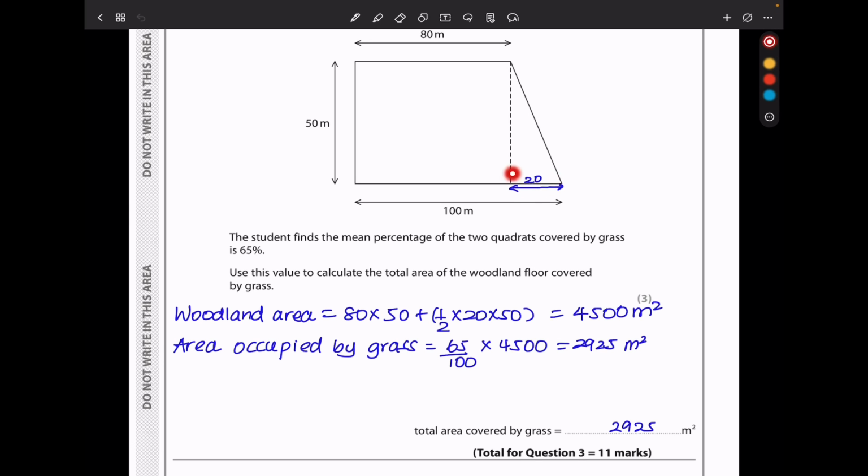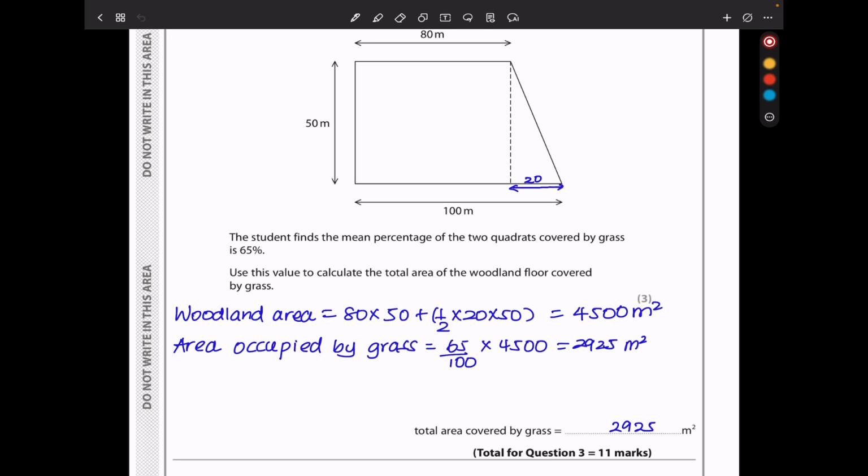So this area here is going to be a half times 20 times 50, which is the height, as you can see here. And the area of this is going to be 50 times 80, which is what you see here. So total area of this woodland is going to be the area of the rectangle, which is 80 times 50, plus the area of the triangle, which is what we have here. And the total area was 4,500 meters squared.